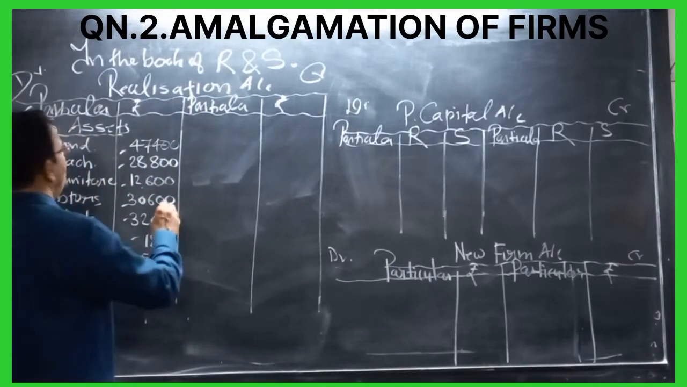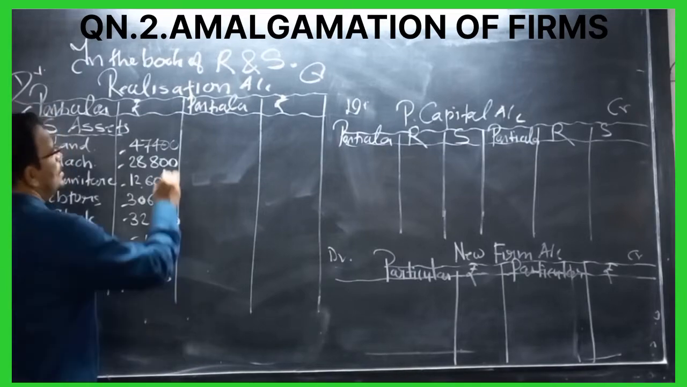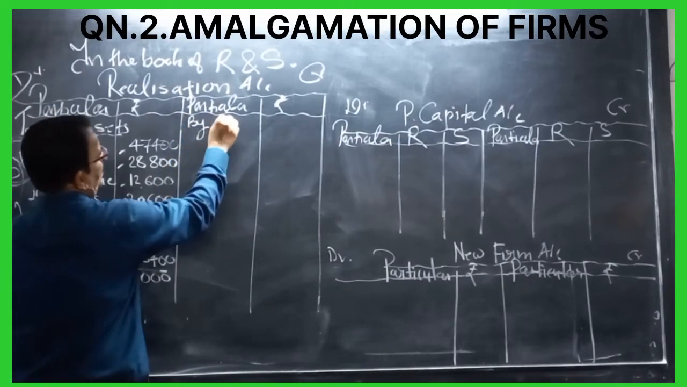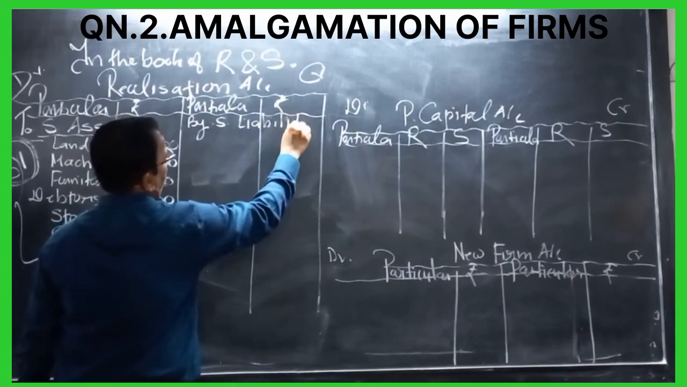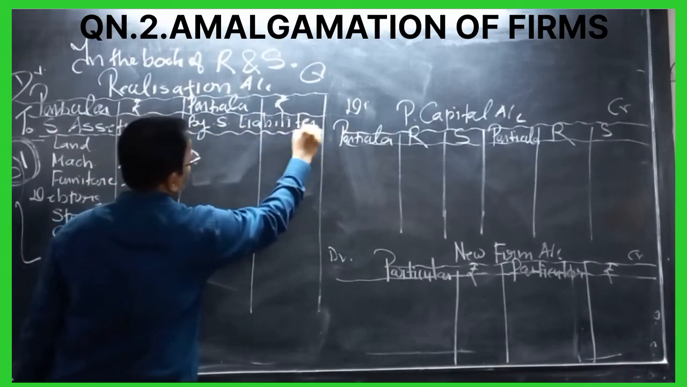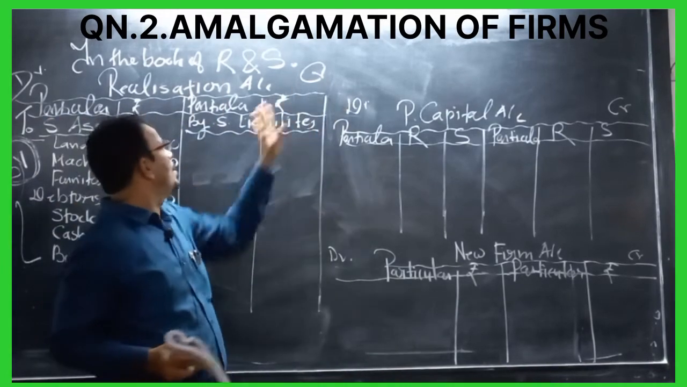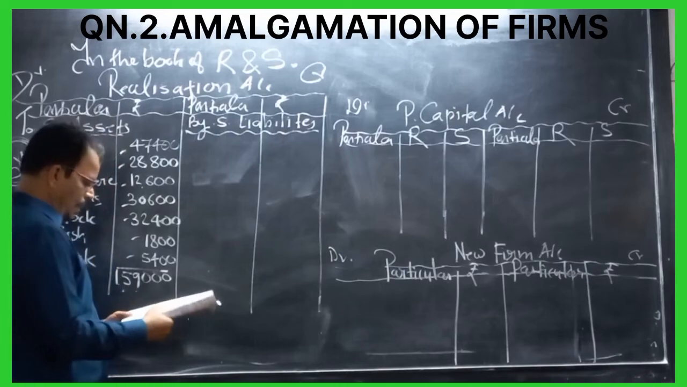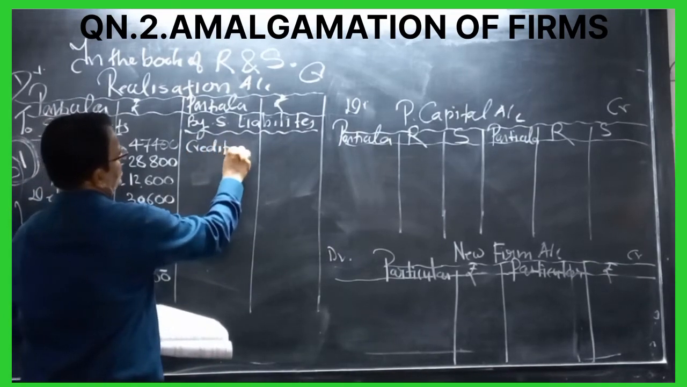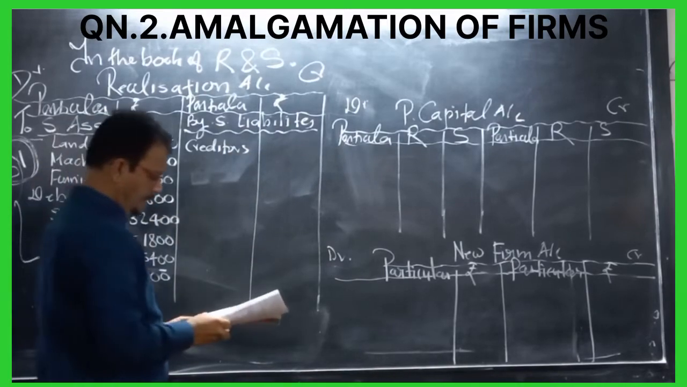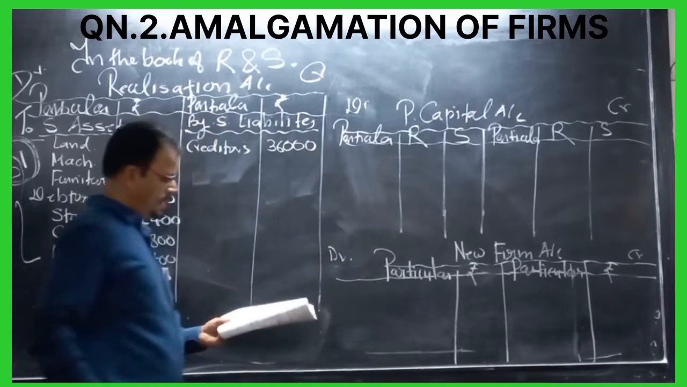Now the second duty: all liabilities transfer to the realization account credit side. So by sundry liabilities. We know the journal entry: sundry liability account debit to realization. So this is the realization account credit side, by sundry liability. And we have three liabilities. First, creditors. See how much is given for creditors? 36,000.